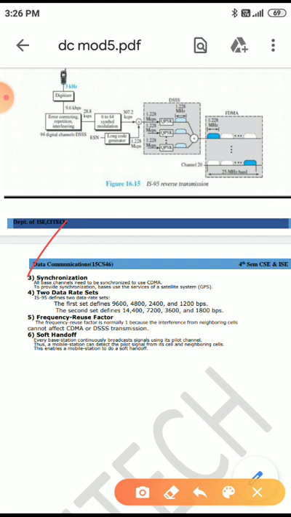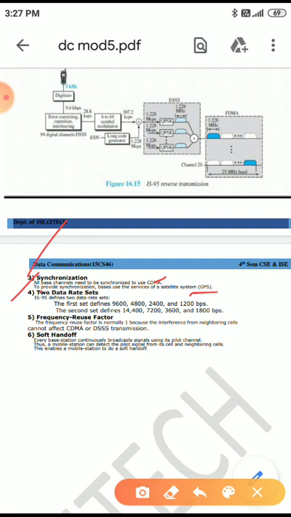All base stations need to be synchronized to use CDMA. For synchronization, all base channels need to be synchronized. Here we are going to use CDMA. To provide synchronization, bases use the service of a satellite system, nothing but GPS.